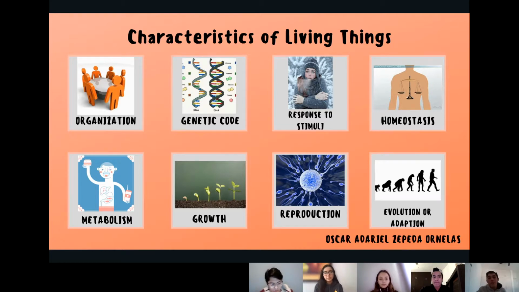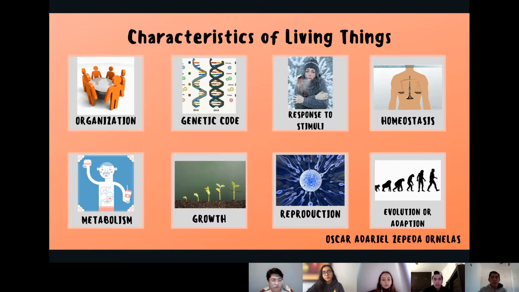Organization. That means that in living things, the components are organized in a complex way. The second one, genetic code, that is a set of rules used by living cells to translate information. The next one is perception and response to stimuli that come from the external and internal environment. Then growth, that means that all living things increase their volume. Then metabolism, that is obtaining and using energy. And then homeostasis, that is a process living things use to actively maintain the very stable conditions necessary for survival.